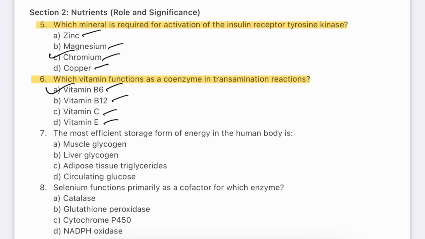Vitamin B6. Vitamin B6, also called pyridoxal phosphate, or PLP, is a coenzyme for many amino acid reactions. It plays a central role in transamination, where amino groups are transferred between molecules. These reactions are crucial for amino acid metabolism and neurotransmitter synthesis. Deficiency can lead to irritability, anemia, and peripheral neuropathy.